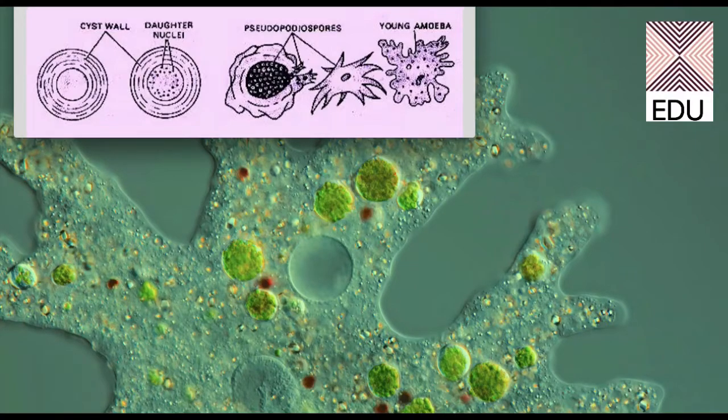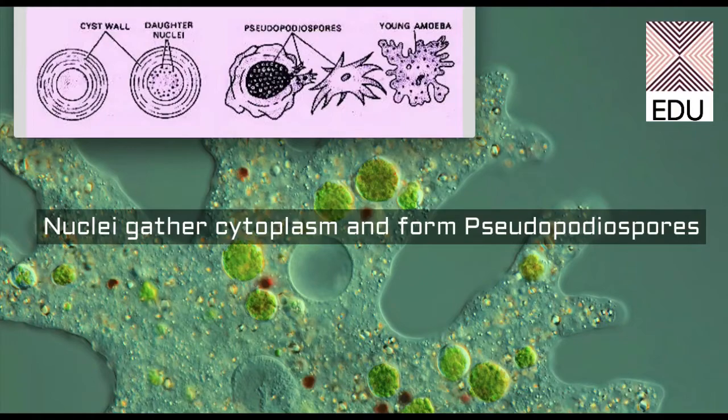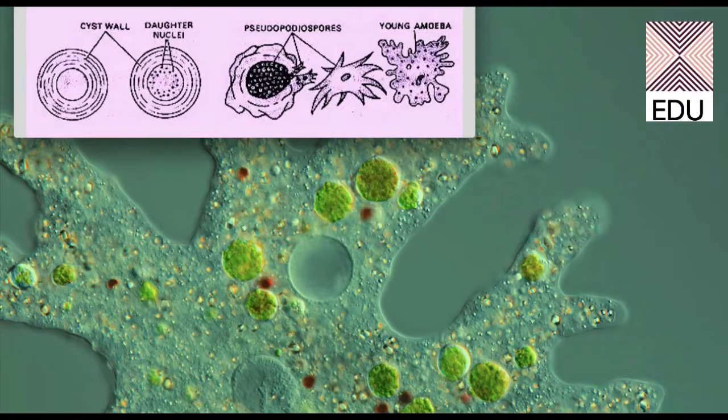The daughter nuclei formed in the second diagram gather some cytoplasm around them and form pseudopodiospores. A huge number of pseudopodiospores are formed in a single amoeboid cell under the cyst wall. Whenever the environment is favorable, whenever the stress has gone, the cyst wall breaks up and the pseudopodiospores come out, as you can see in diagram 3. These form young amoebae in water.